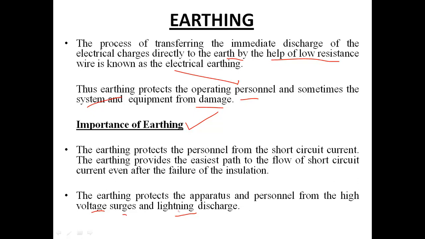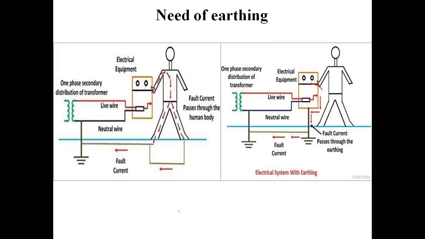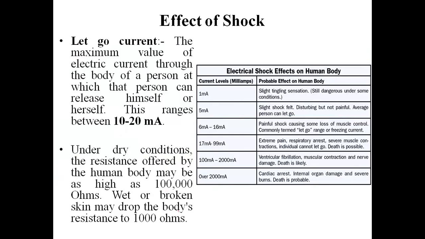So students, this was all about why we need earthing, but still there are some points that need to be considered, and the first point is shock.